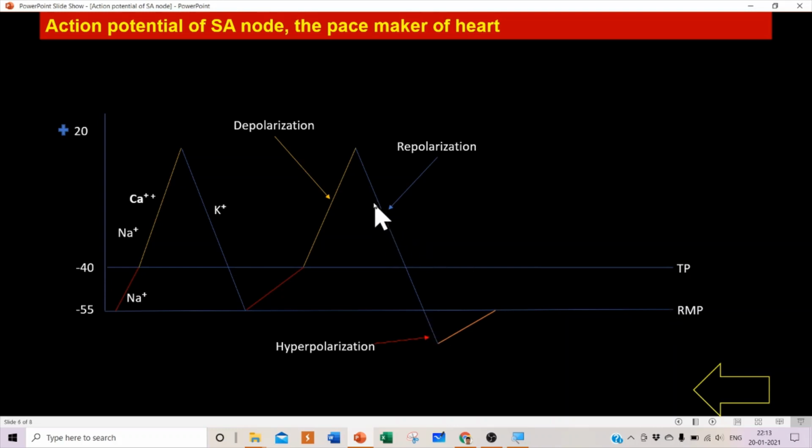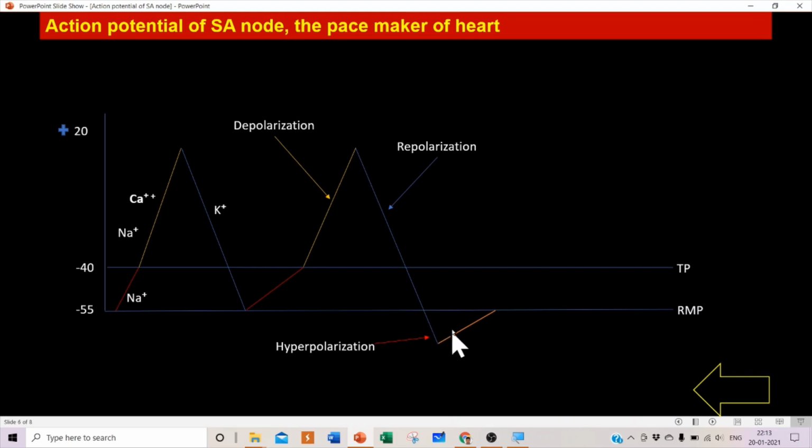When the cell loses more positive ions and the membrane potential goes below the resting membrane potential, that is called hyperpolarization.